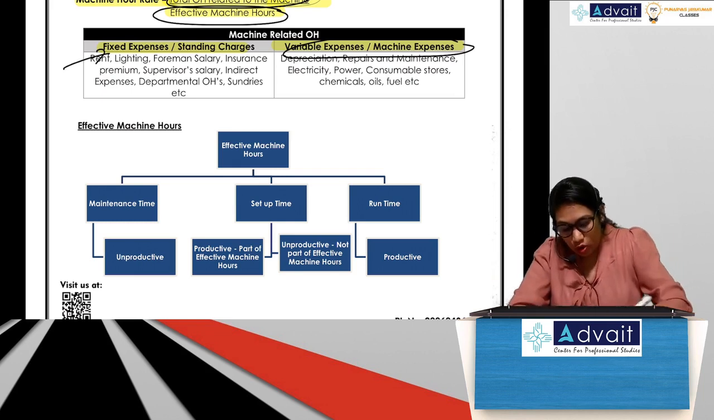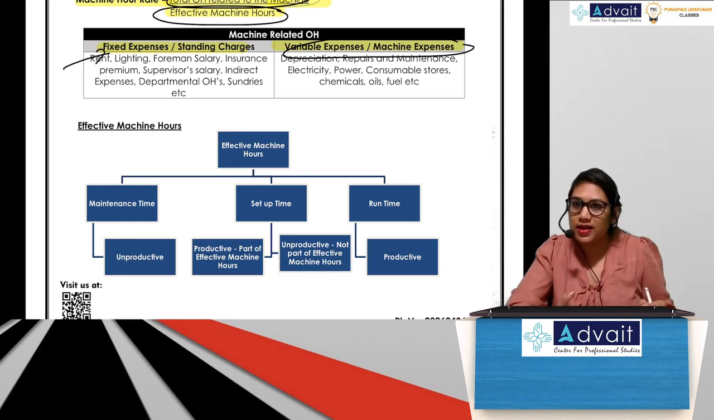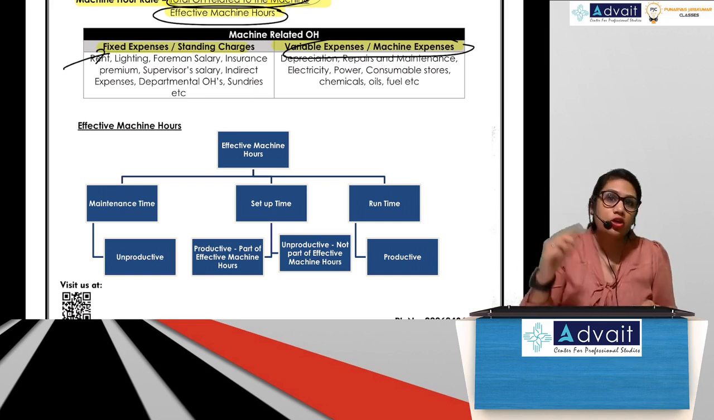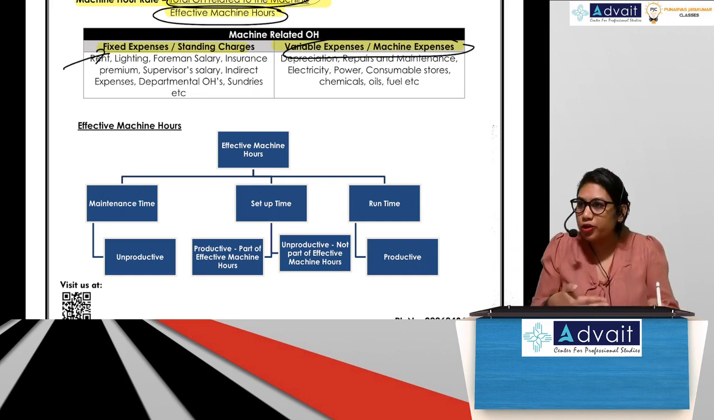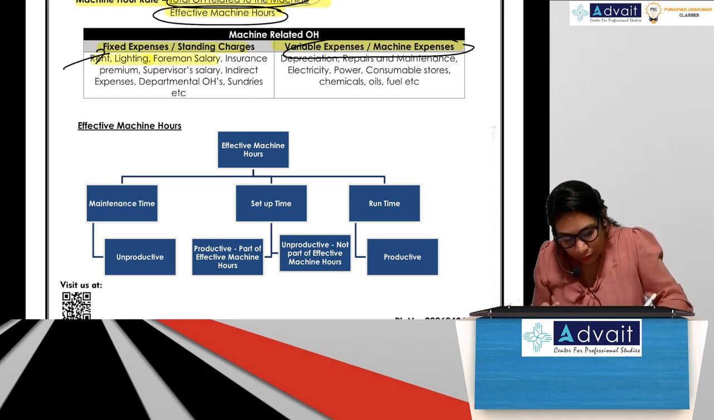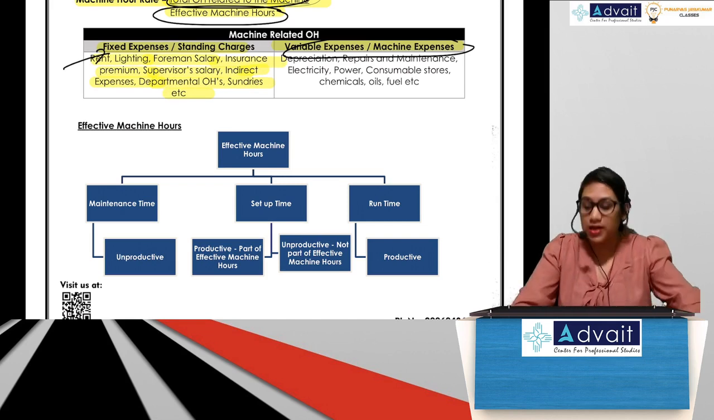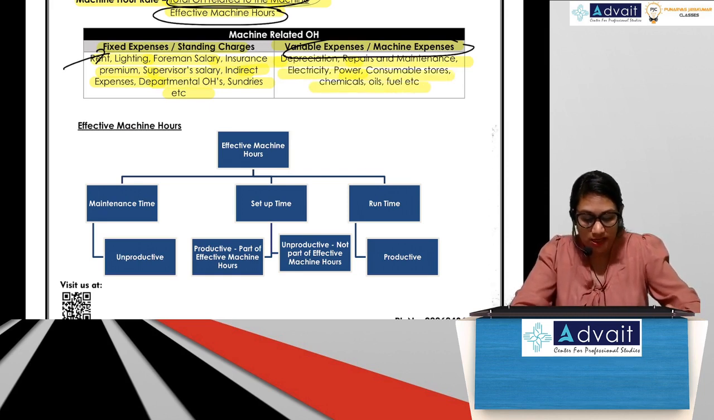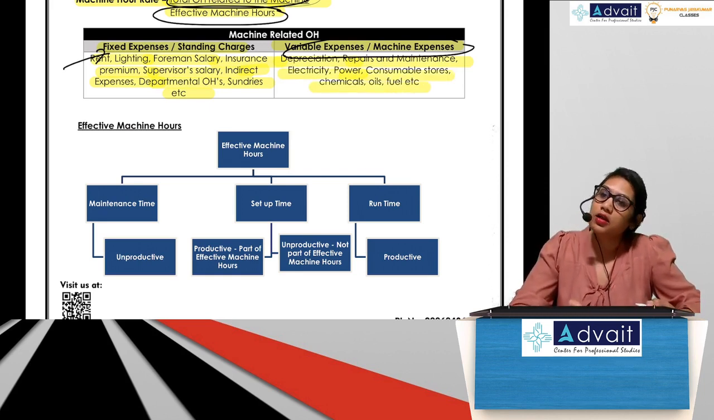So what expenses come under each of these categories? This is not a complete list, but most of the expenses are put here. Suppose they give something new in the examination, obviously you have to apply yourself and put it either under fixed or under variable. So rent, lighting, foreman salary, insurance premium, supervisor salary, indirect expenses, departmental overheads, sundries, etc. are considered to be fixed. Depreciation, repairs and maintenance, electricity, power, consumable stores, chemicals, oil, fuel, etc. are considered to be variable.